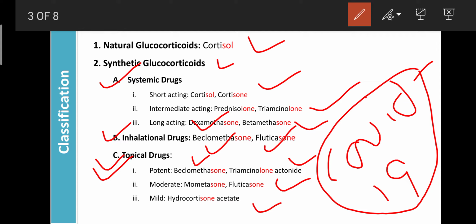Here, all the glucocorticoid drugs end with the suffix "sol" or "one". If any drug ends with "sol" or "one", it indicates that the drug belongs to the glucocorticoids. You should remember this; it is helpful for the preparation of various types of exams.